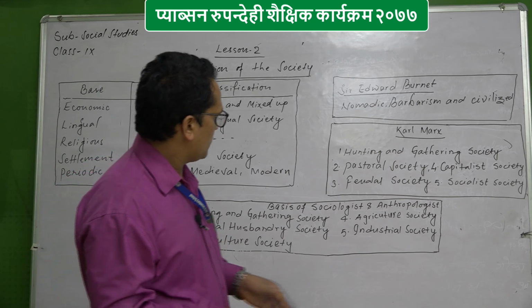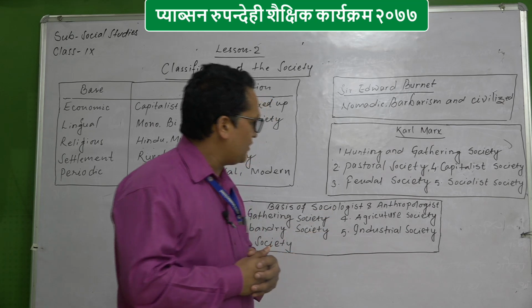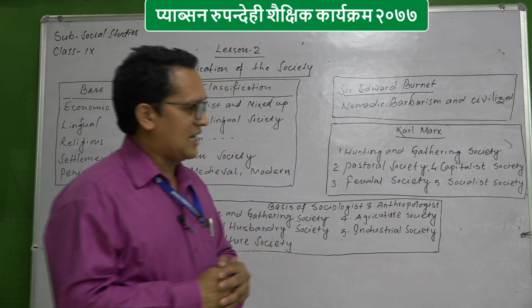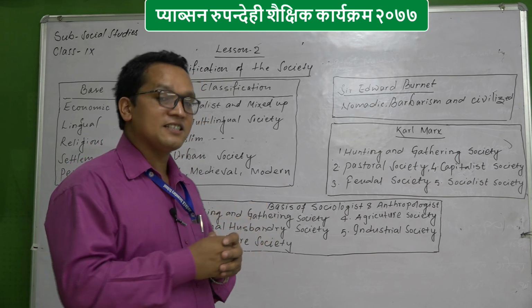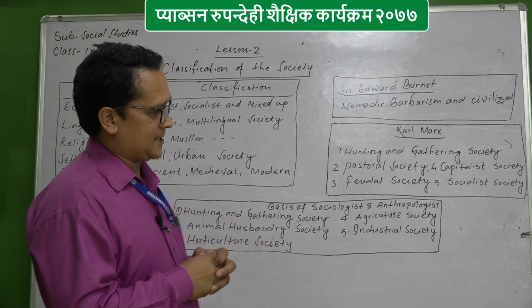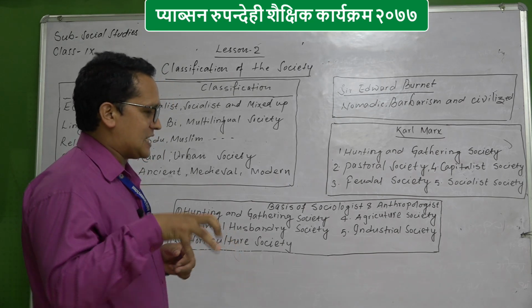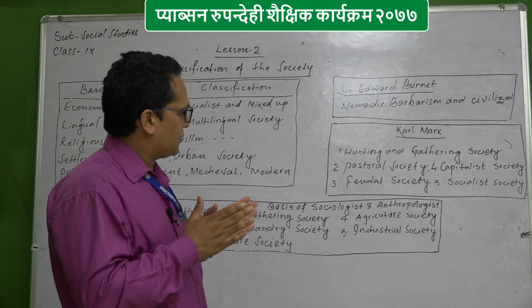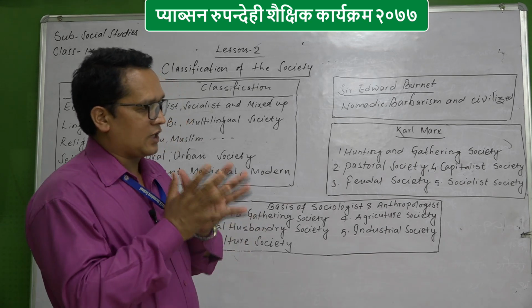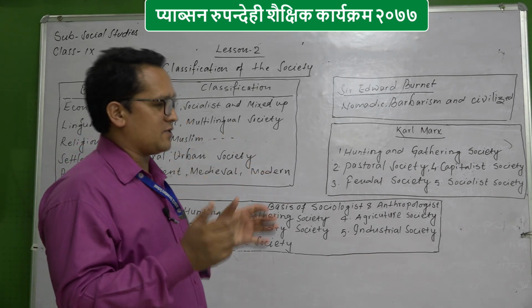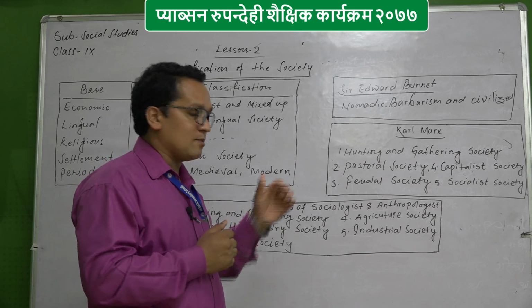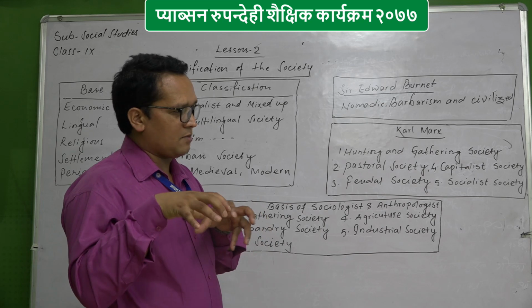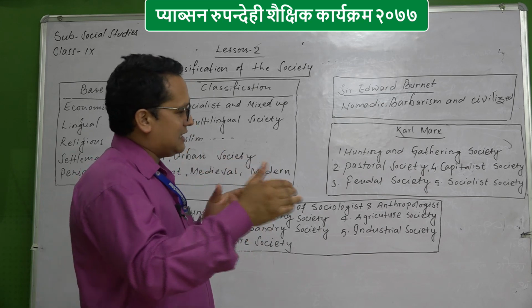Now, number 3, feudal society. Feudal society means the society looks like an agricultural society, where some people started to capture land, and some people were able to capture more land, and they have more animals also, and slowly others became weak by capturing less land.